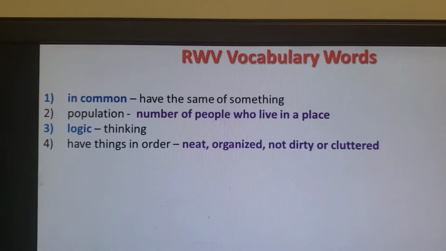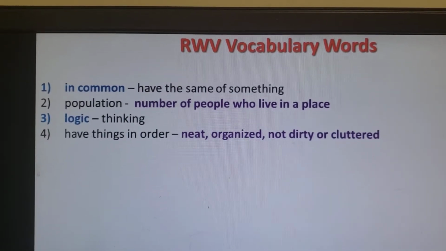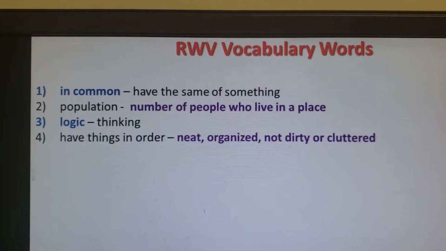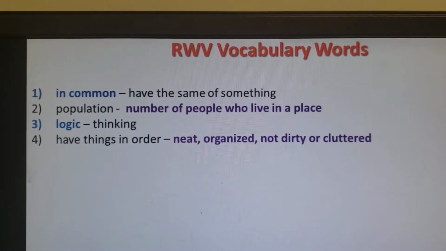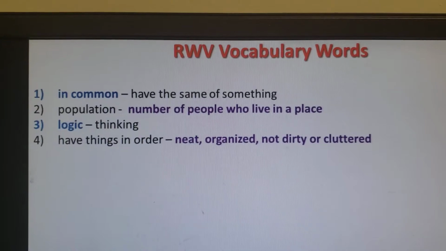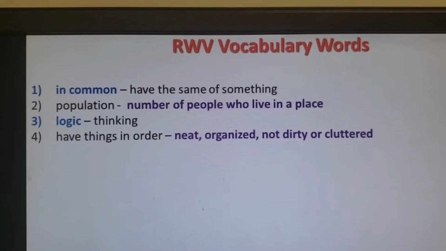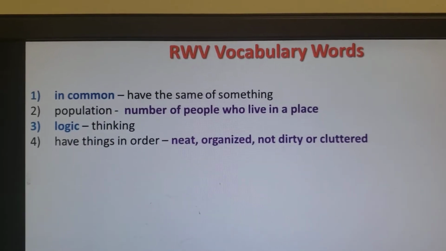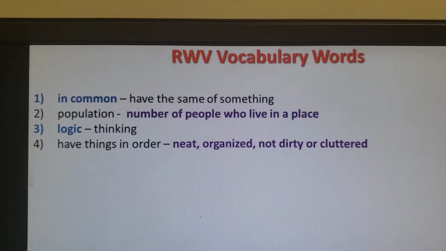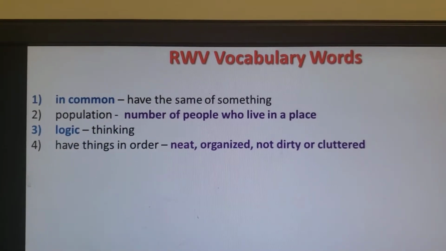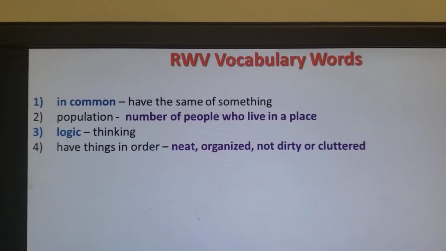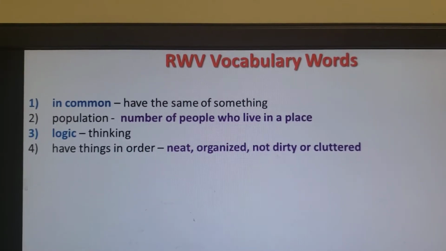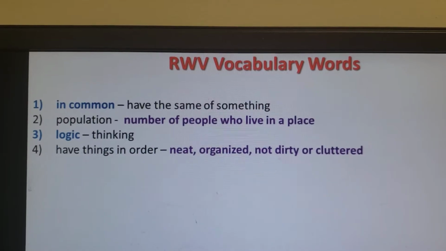Have things in order. Have things in order means put things in a way that is organized, that is neat, not cluttered. So when you go to a store, you see all the fruit in one section, all the vegetables in one section, all the meat in one section.